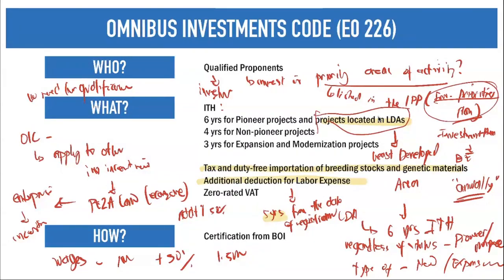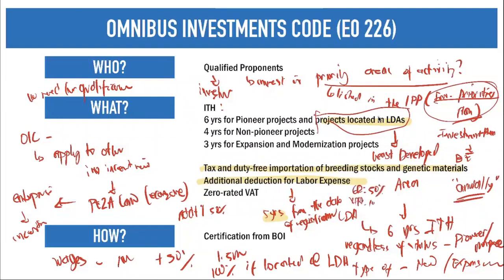Unlike the others, such as ITH, you can extend it. Here, the additional deduction for labor expense is only for 5 years. Okay? And furthermore, you can claim 100% if located in an LDA. So for the additional deduction for labor expense, the general rule is 50%.